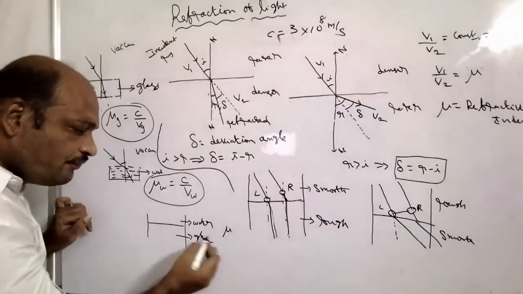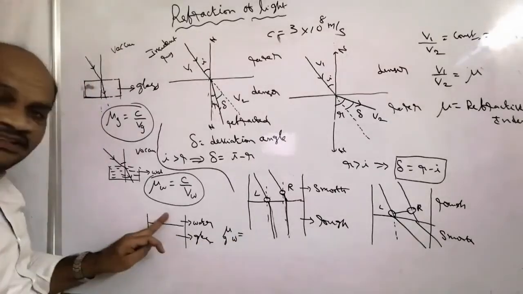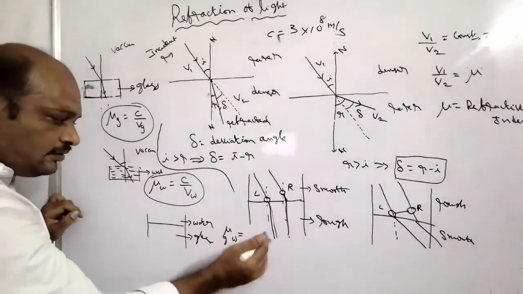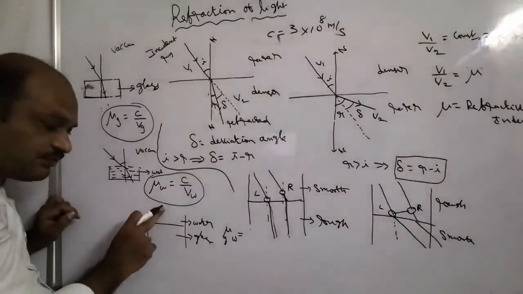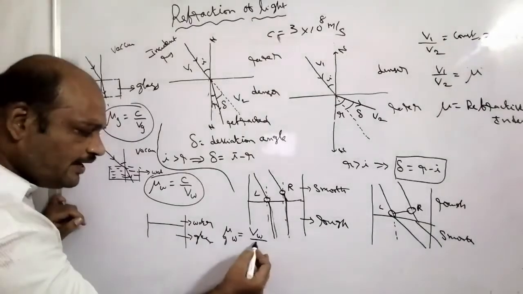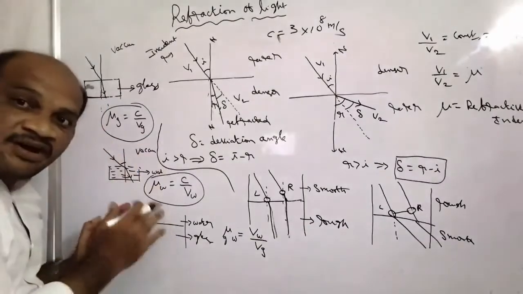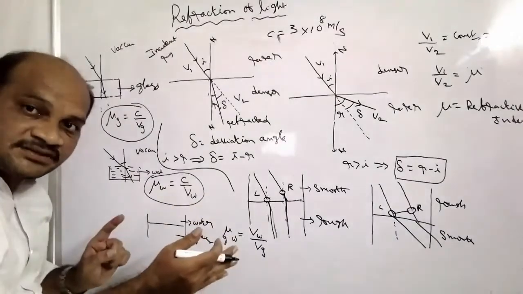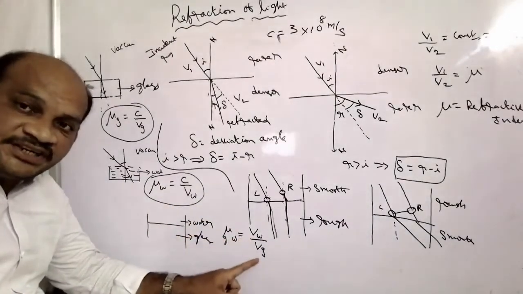Mu, the refractive index of the glass with respect to water, can be written as... What is the rarer medium here? Water. Or what is the first medium here? Water. So, VW by VZ. Here I am taking all our examples rarer to denser. So that's why I am taking velocity of light in rarer to velocity of light in denser.